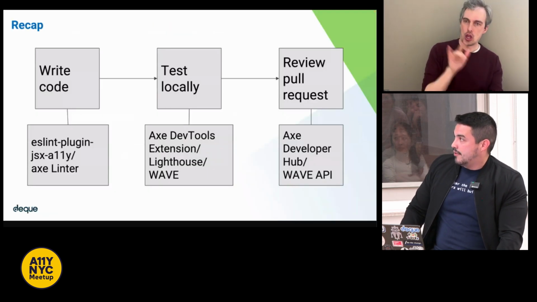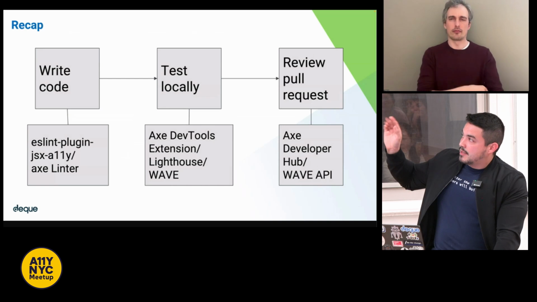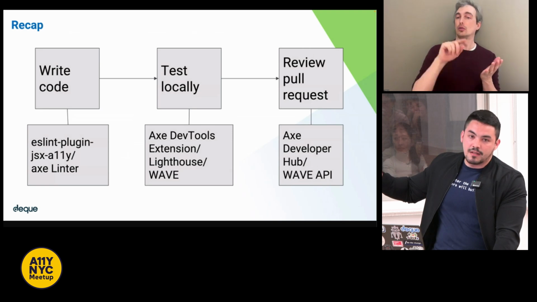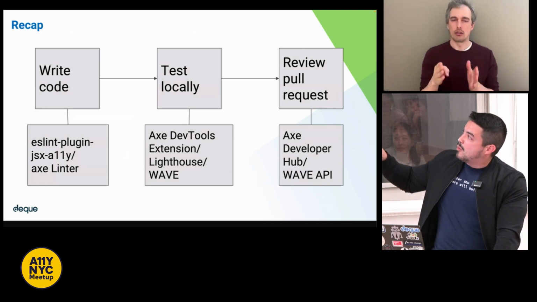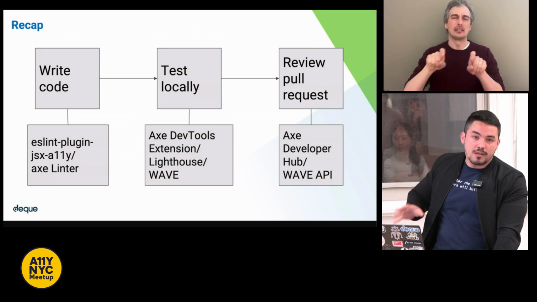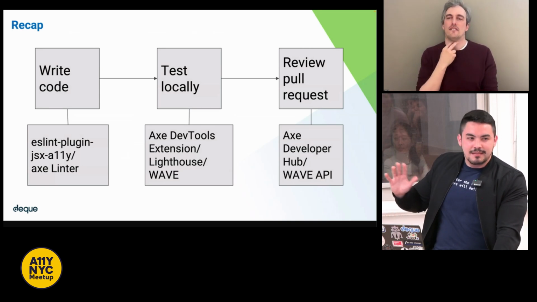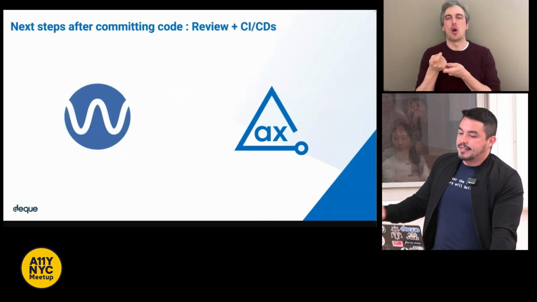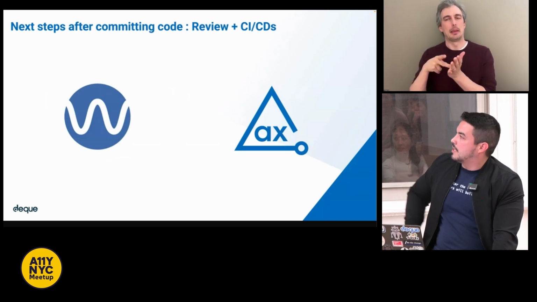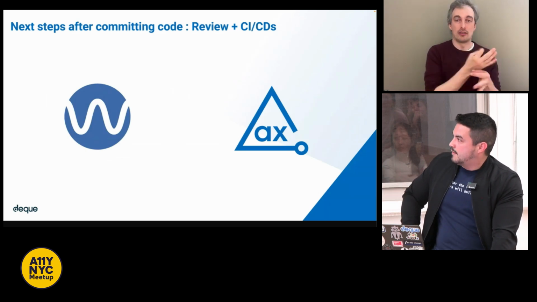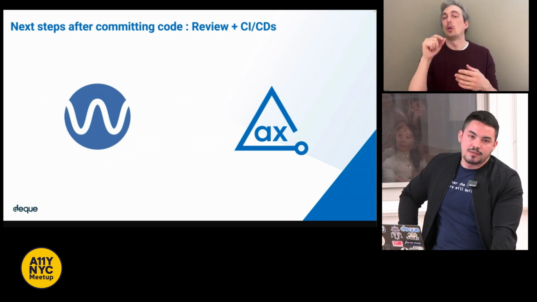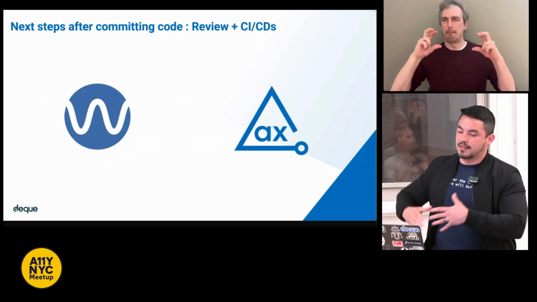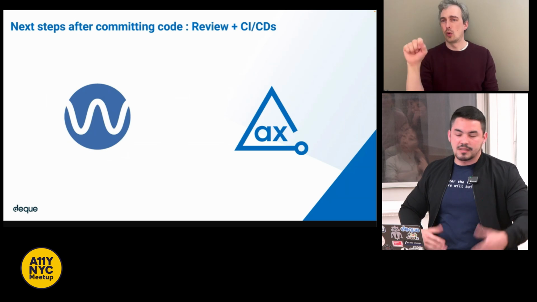So now that we have reiterated that, to recap, we've talked about the tools for writing code. We've talked about some of the tools to have local tests within a Chromium-based environment. And I will briefly verbally consider reviewing pull requests because that's where we start to delve into paid stuff, and I promise to focus on the free stuff. So the logos here represent one of Wave's offerings, and also Axe DevTools Developer Hub. These are the final tools, and they fit into this last box, namely reviewing pull requests, post commits.